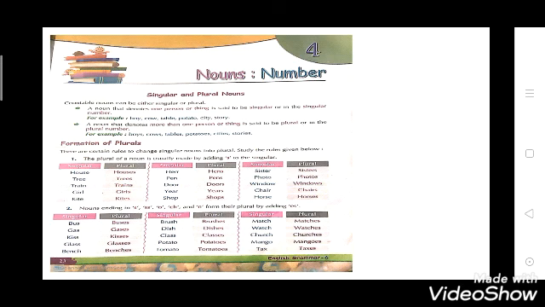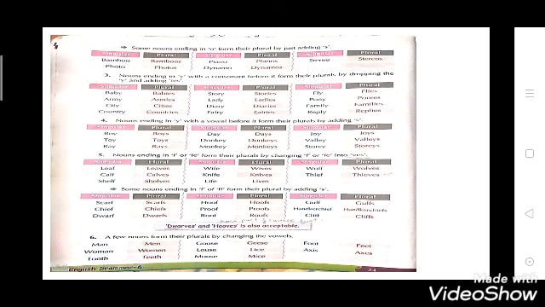For example, bus is ending with s, then it will change to buses. Gas, with s ending, gases. Now see glass, it has double s, so it will be changed to glasses. Bench, in bench there is ch, so it will change to benches. So like this you have to change. Okay.